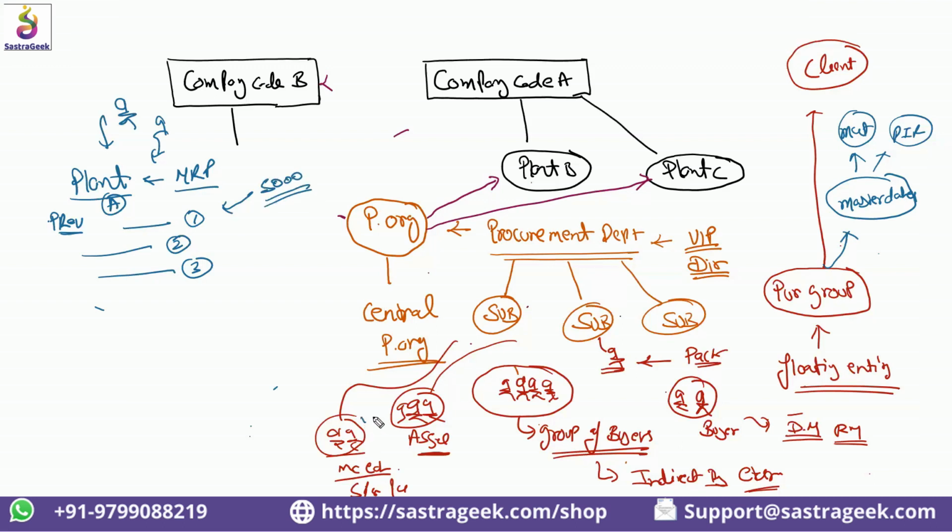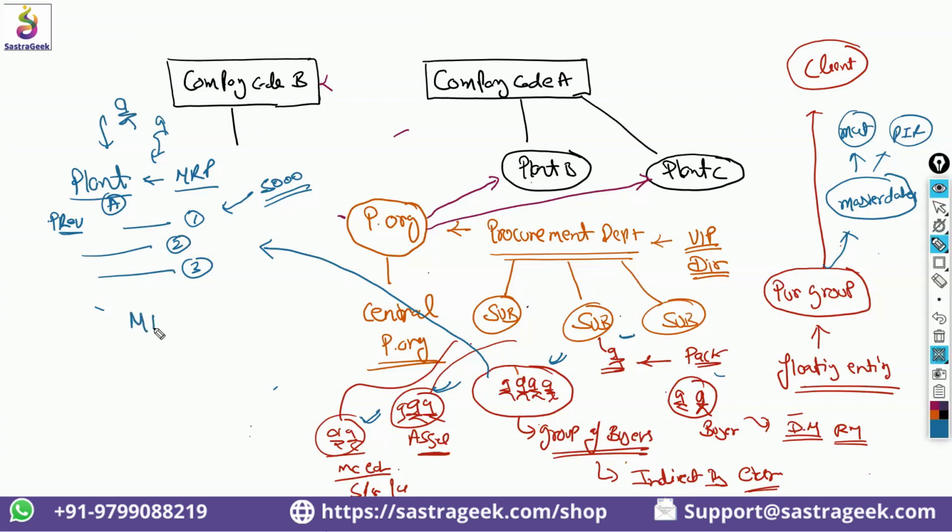And then you have these buyers, this buyer, this buyer, this buyer. How will they understand or how will they filter out of these 5,000 purchase requisitions which ones they need to work on? Which purchase requisitions they are responsible for. For identification of that, it is important to have a purchasing group. And with the purchasing group, they would be able to filter.